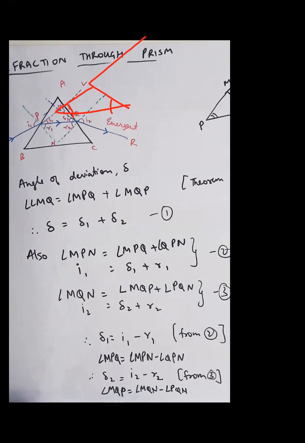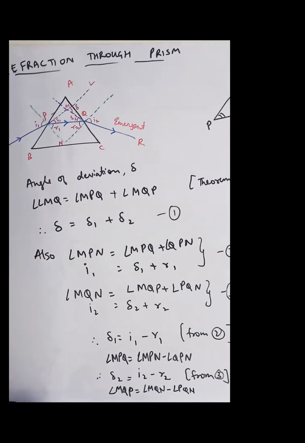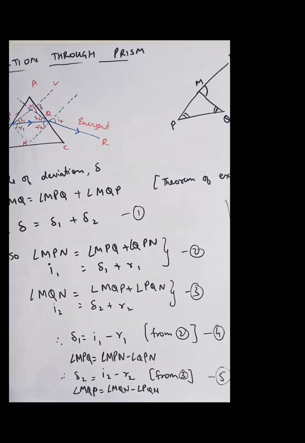Angle MPN. See where MPN is. Where is MPN? This angle. MPN, which was equal to the angle of incidence. So I have written angle of incidence is equal to delta 1 plus R1. We have already proved that, already discussed it. So I have labeled this as equation number 2.